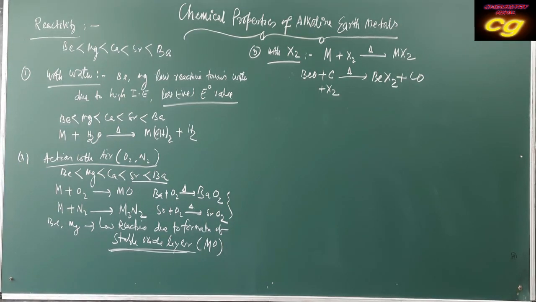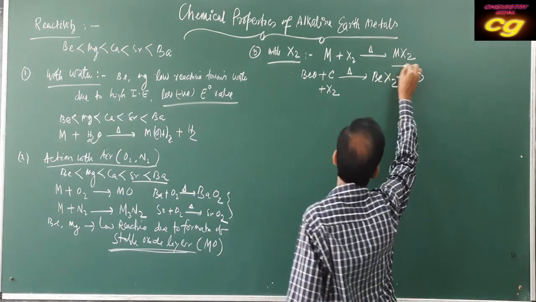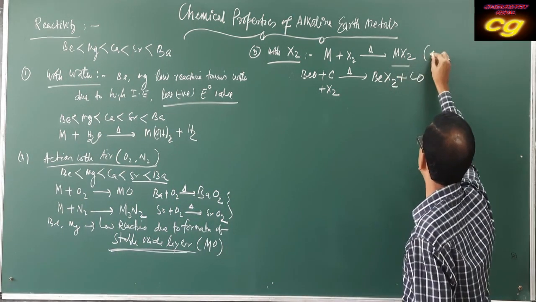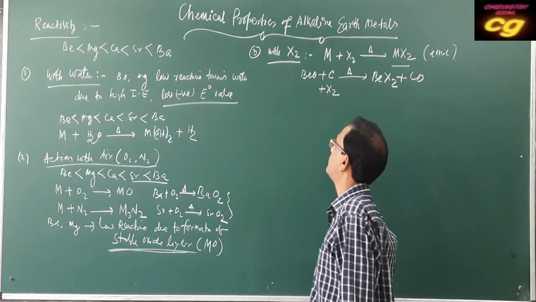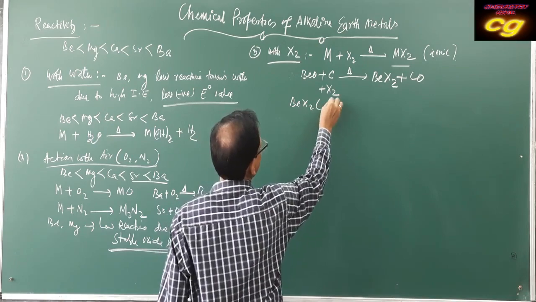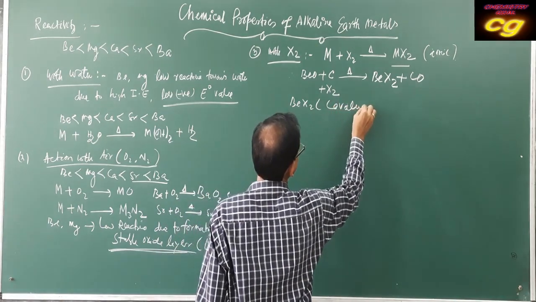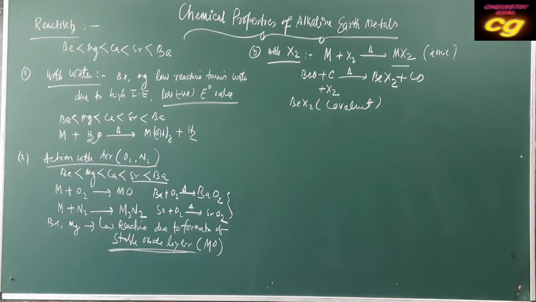These halides are generally ionic except beryllium, and beryllium halides generally have covalent character. So this is regarding the formation of halides with halogens.